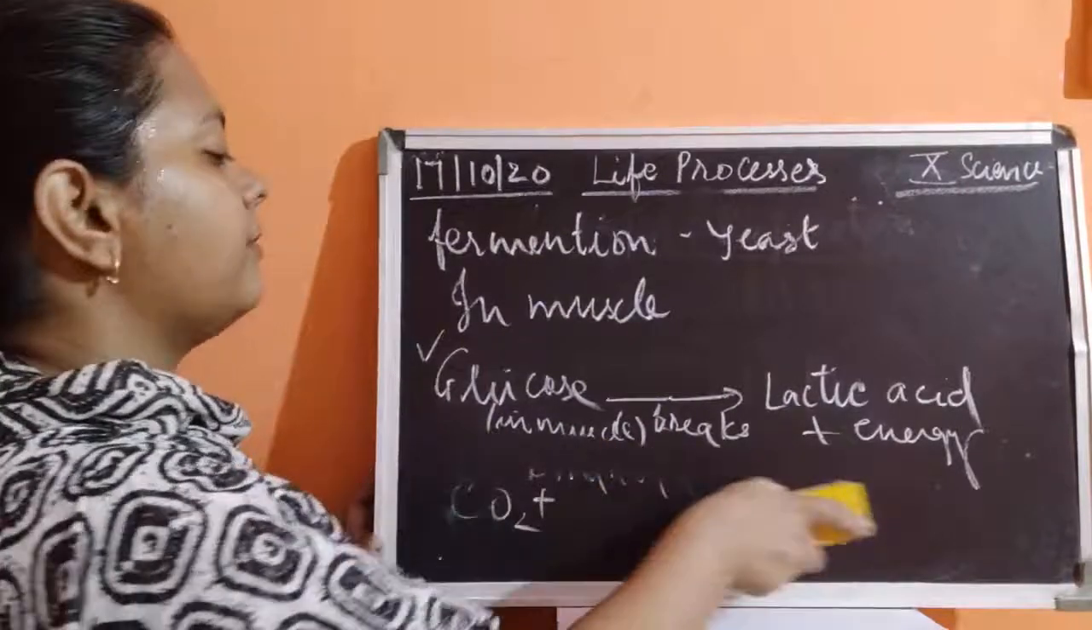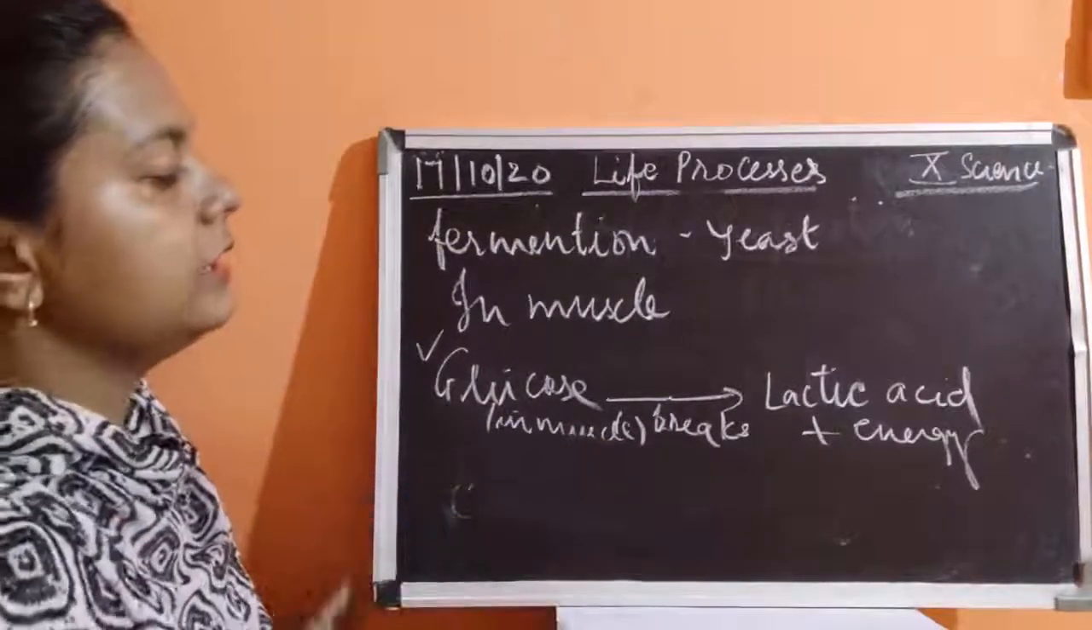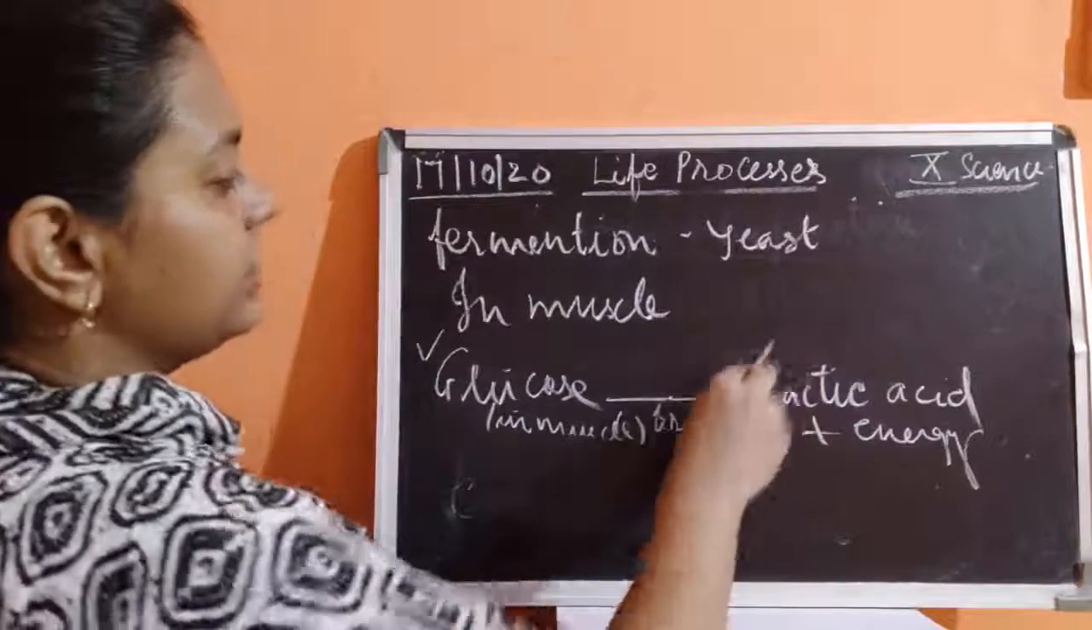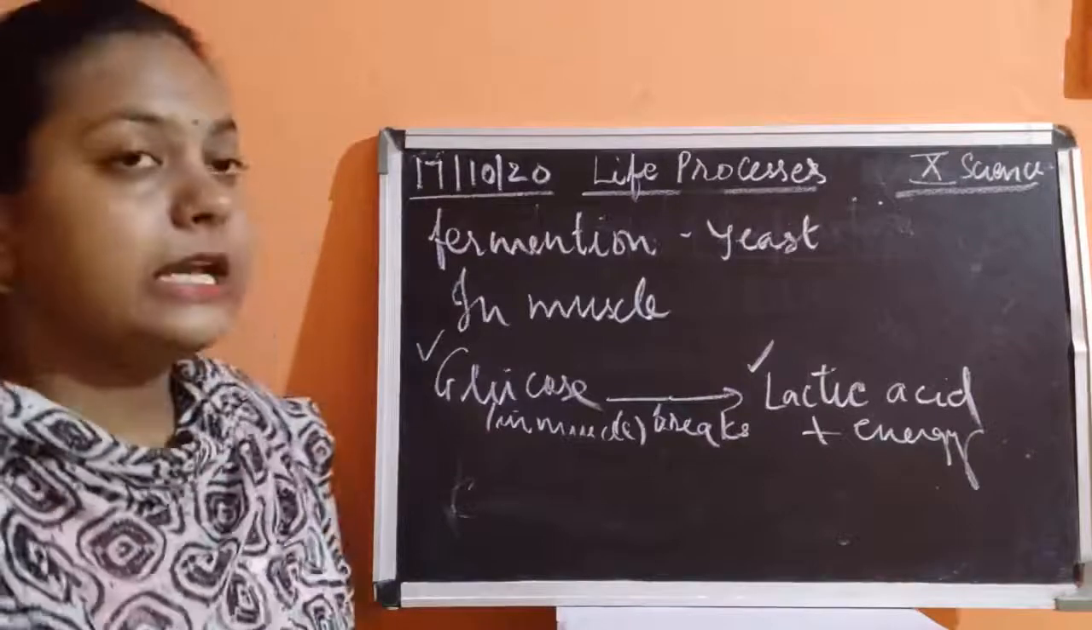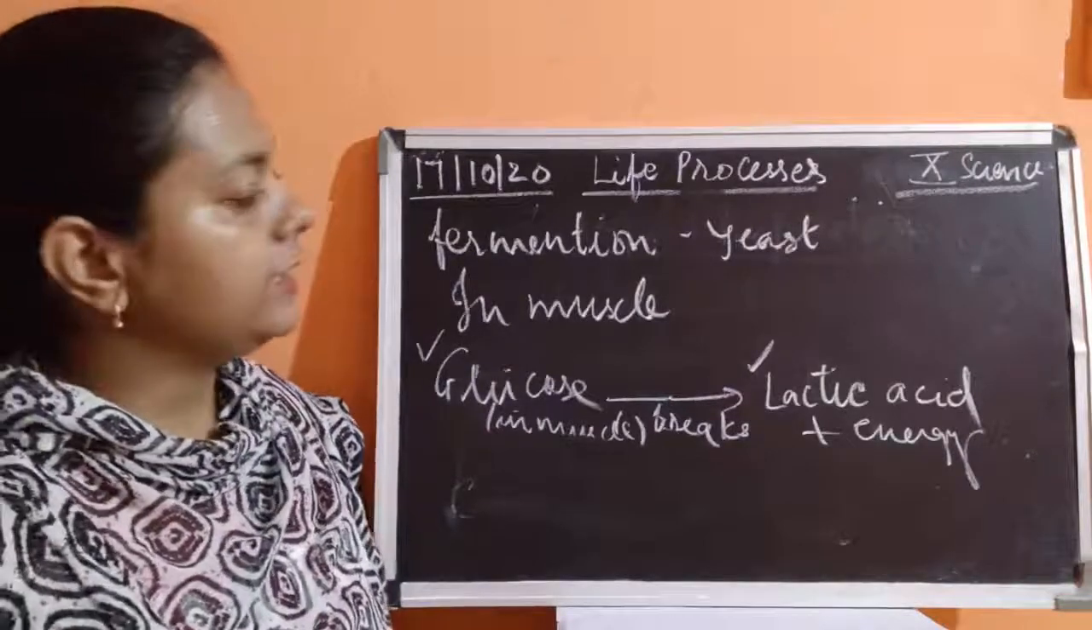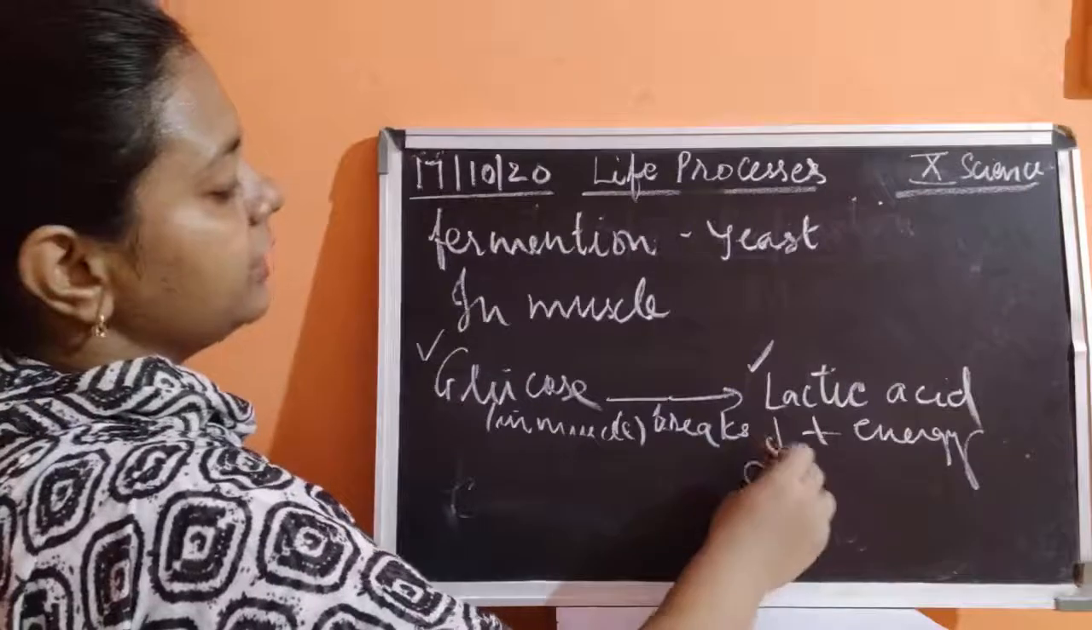Now, one drawback is there for this lactic acid. This lactic acid gets accumulated. Since it is a complex molecule, it is not going to be circulated very easily. It is not going to be broken down very easily. It starts accumulating.